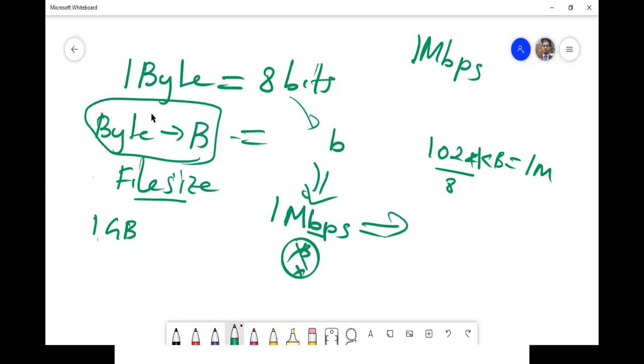Then, if you divide this 1024 kilobits, because mega means 1024 kilo, by 8, then you get 128 kilobytes per second.